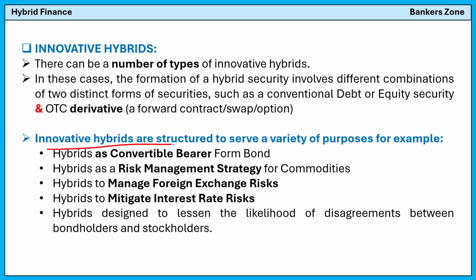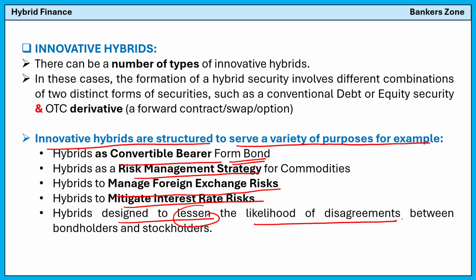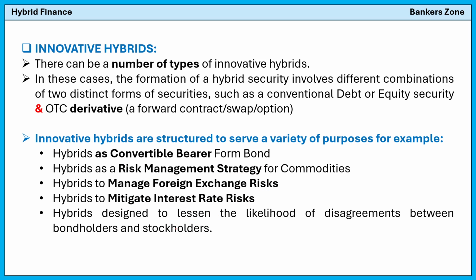Innovative hybrids are structured to serve a variety of purposes. What are the purposes of hybrid instruments? Simply, hybrids are convertible bearer bonds. Hybrids are a risk management strategy for commodities. Hybrids are used to manage foreign exchange risk and to mitigate interest rate risk. They are also designed to lessen the likelihood of a disagreement between the bondholder and the stockholder, so basically to minimize the disagreement. So these are the purposes for which we use innovative hybrids.